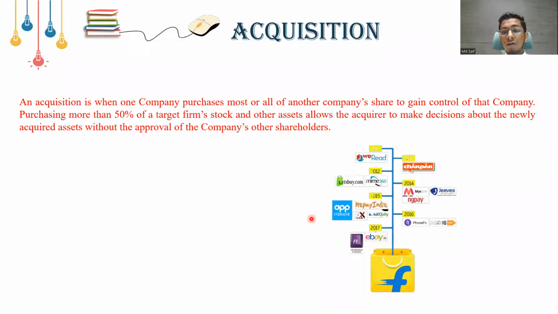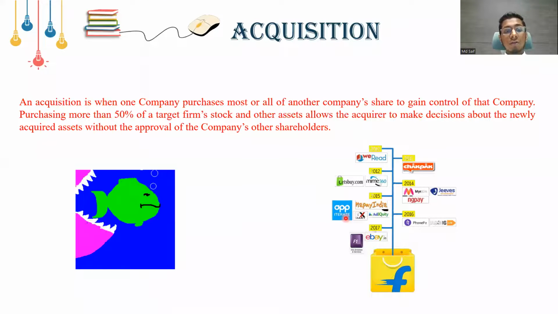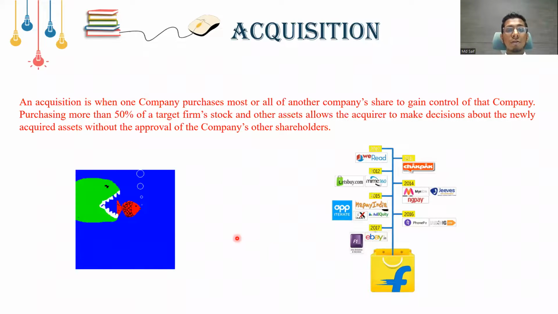For example, Flipkart in the recent past acquired companies such as PhonePe, Myntra, eBay, etc. We often hear that big fish in the ocean eat the small fish. Just like that, in this competitive market, companies do the same.